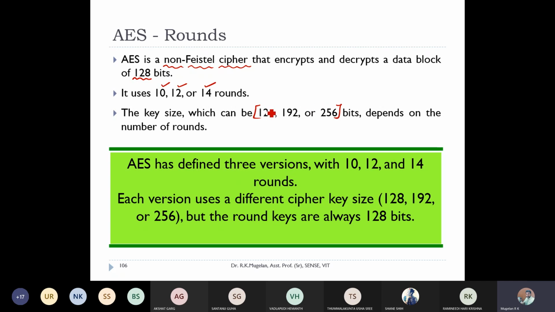So the cipher key size can be 128 bit, 192 bit, and 256 bit. If you are using 128 bit cipher key size, you will be using 10 rounds. If you are using 192 bit cipher key size, you'll be going with 12 rounds. And if you are using 256 bits, then you'll be going with 14 rounds. So here the three versions are defined with respect to the number of rounds based on the cipher key size. And you can see the round keys produced from the cipher keys will always be 128 bit. This size won't change.